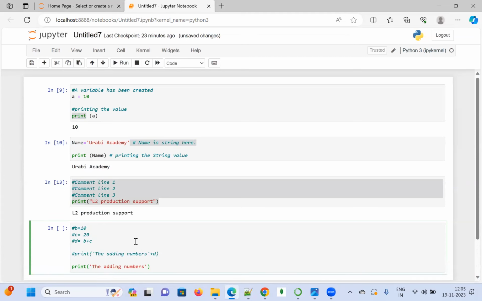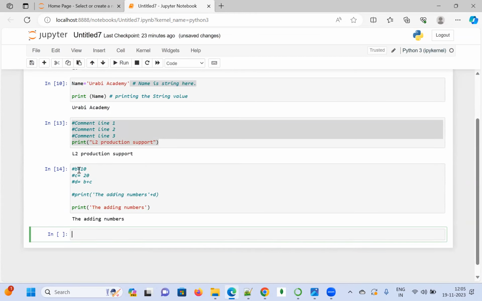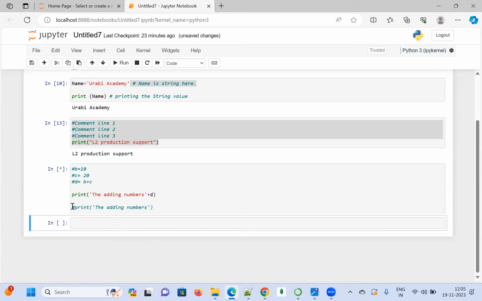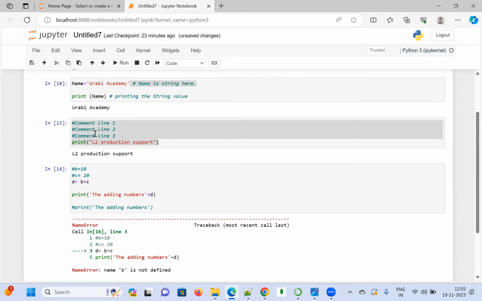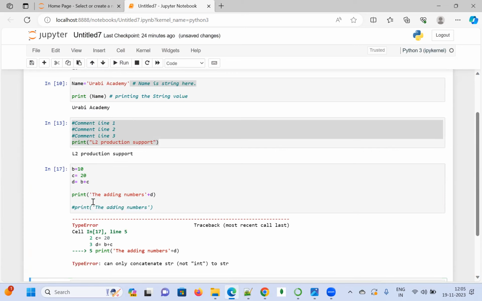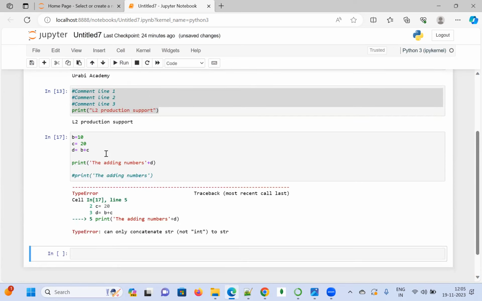Example 2, see here, they are adding the numbers. See, all these commented lines are not going to display. So if I comment this line and try to execute, see here, the name D is not defined. If I define D, it will show that B is not defined. Okay, like this it is going to say that. If I uncomment all, it is going to display the desired output, only int. Again we need to convert that.